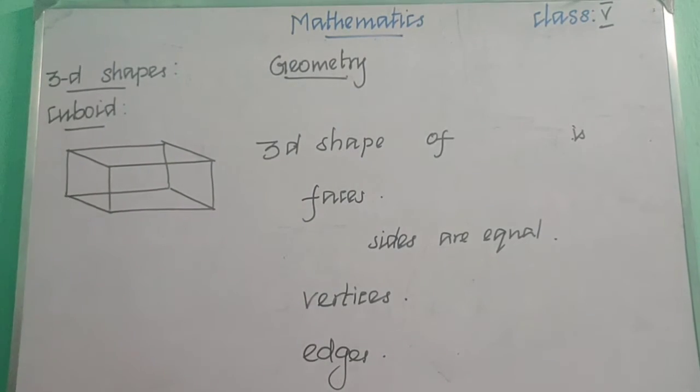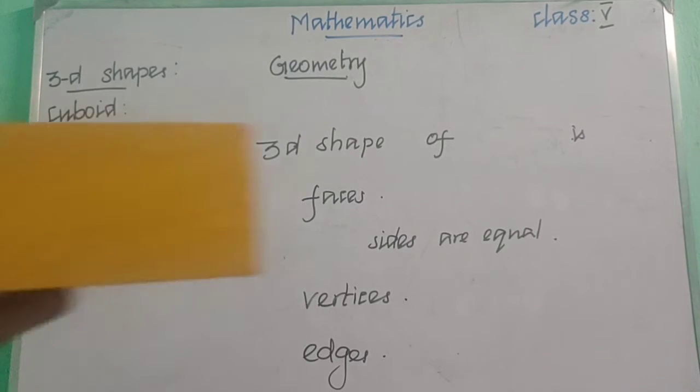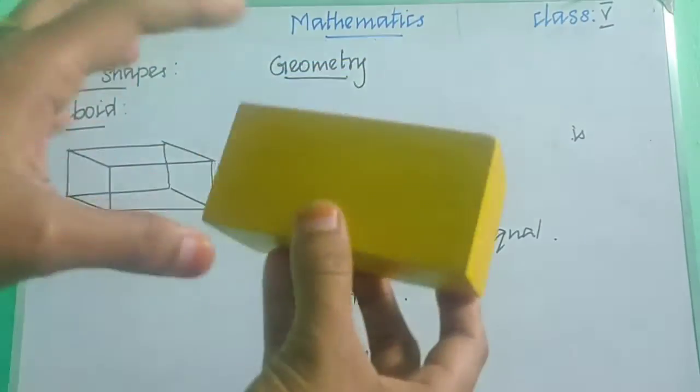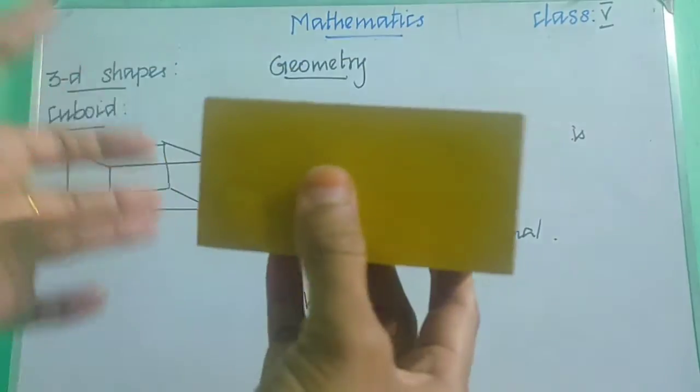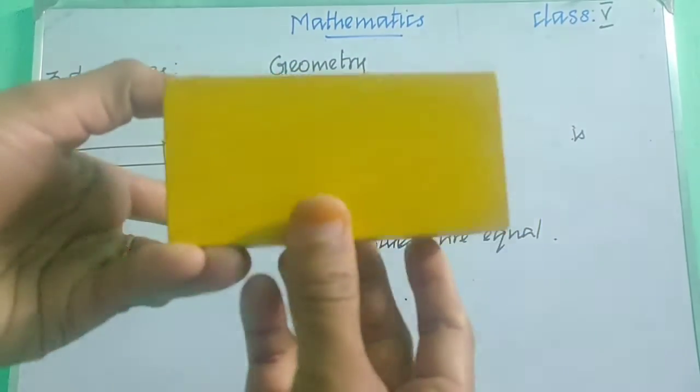So it's the shape of a cuboid. A cuboid is also a 3D shape. Let me show you the shape of a cuboid. The geometry box is the best example of cuboid.